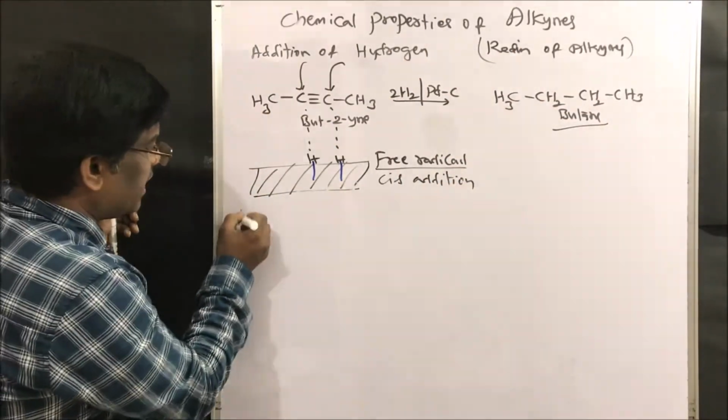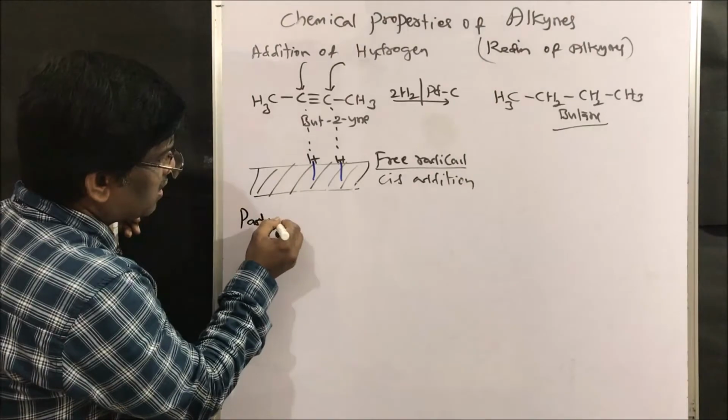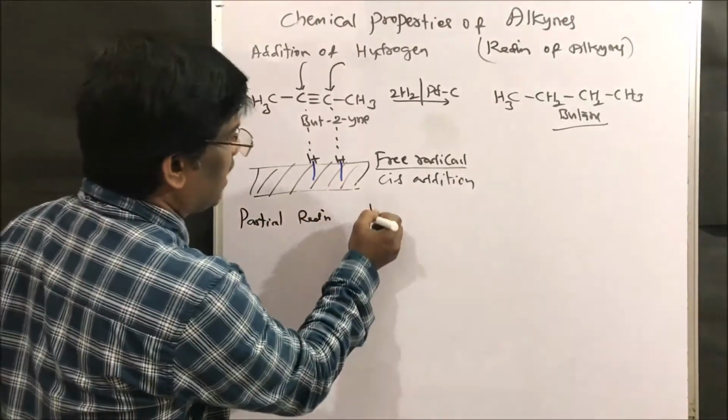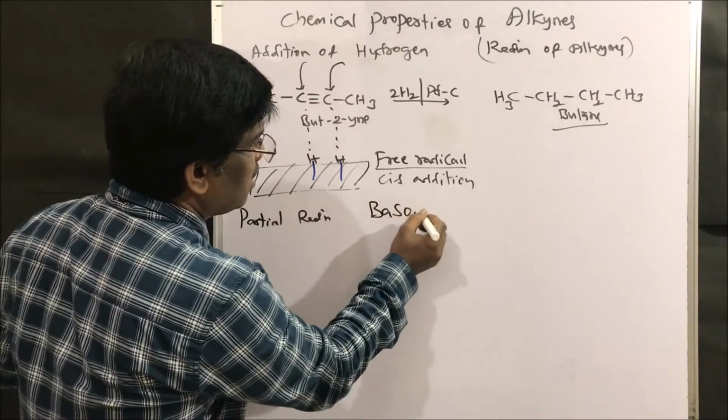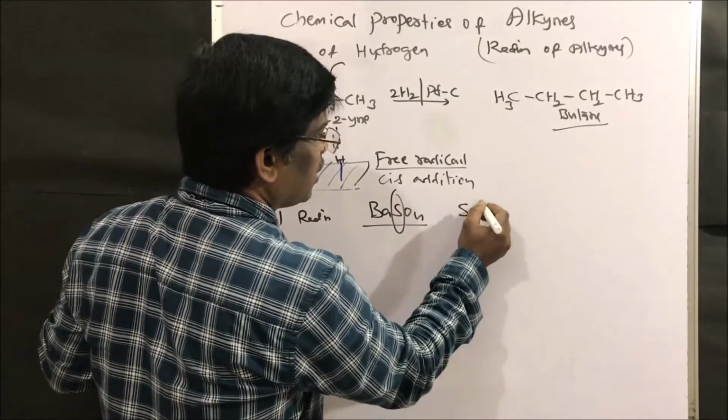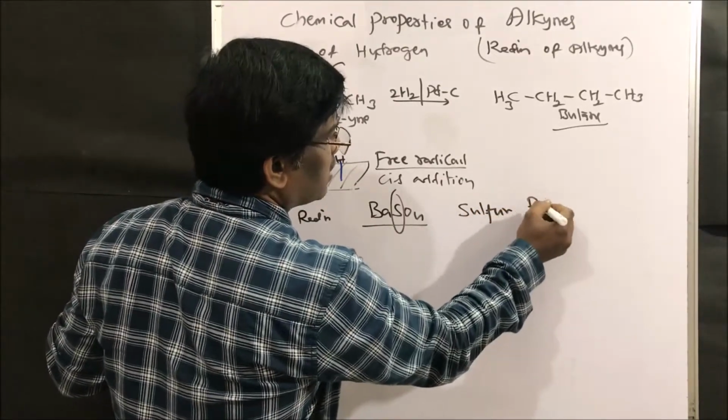However, under partial reduction, means if I add a poison like barium sulfate, since it contains sulfur, it is going to act as a poison.